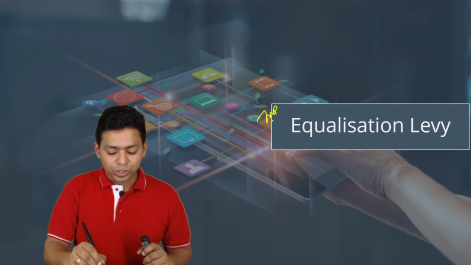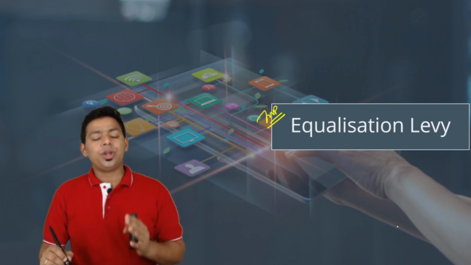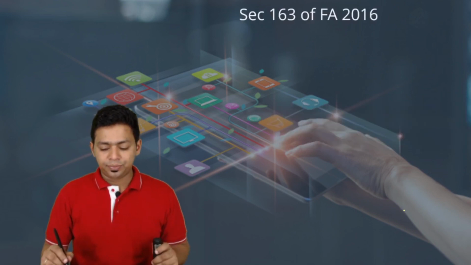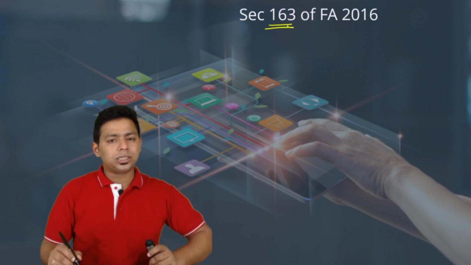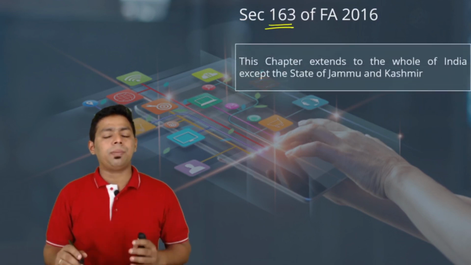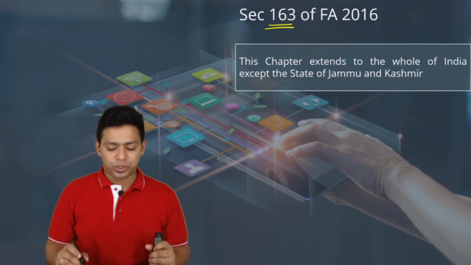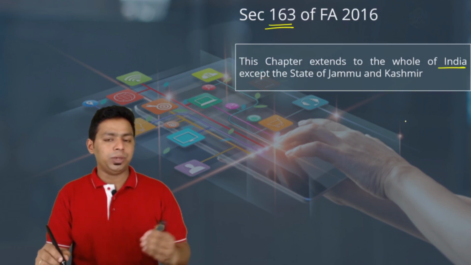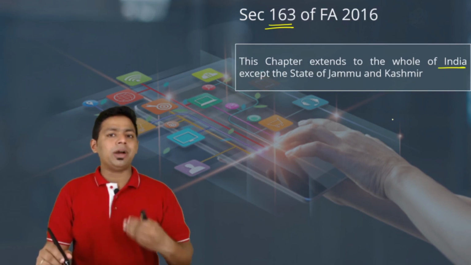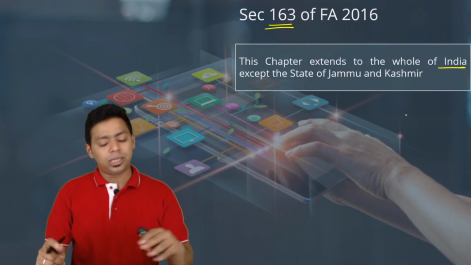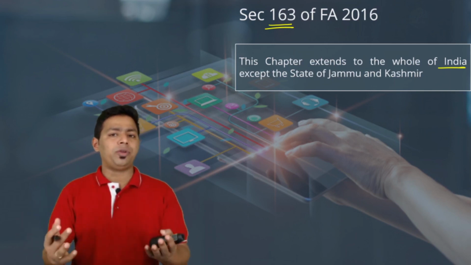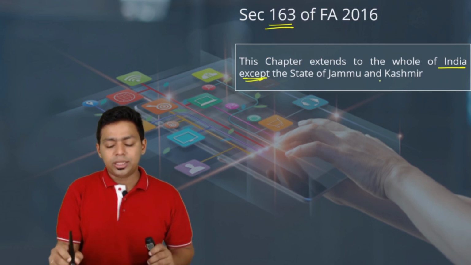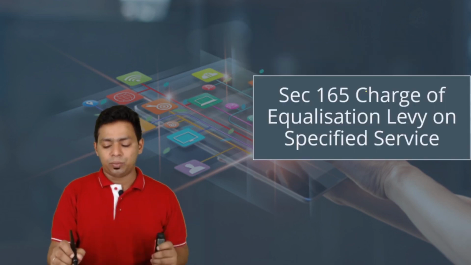This lecture is the most important lecture because it is going to cover maximum provisions which are applicable in your examination. The first section is section 163, not that important. It just talks about scope and extent of the equalization levy. So equalization levy is applicable to whole of India except Jammu and Kashmir. Within due course of time, Government of India may amend section 163 and say it is applicable to whole of India, that means including Jammu and Kashmir. But right now, this is the law, it is applicable to whole of India excluding Jammu and Kashmir.